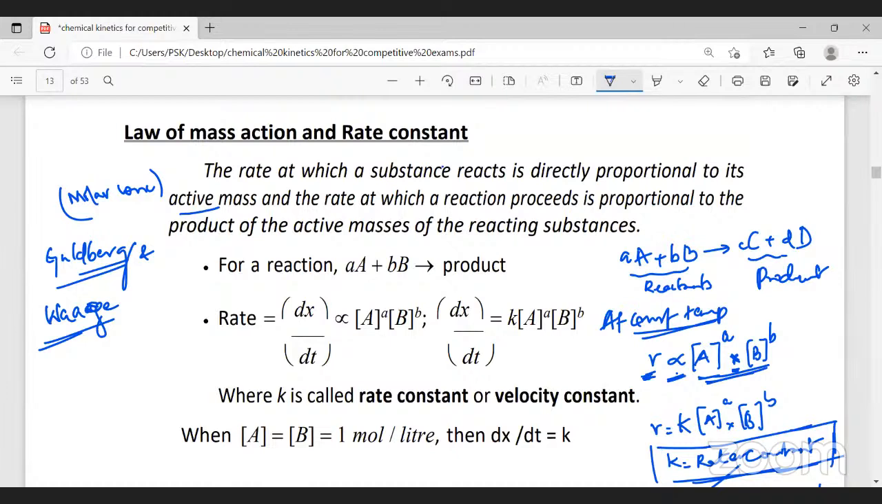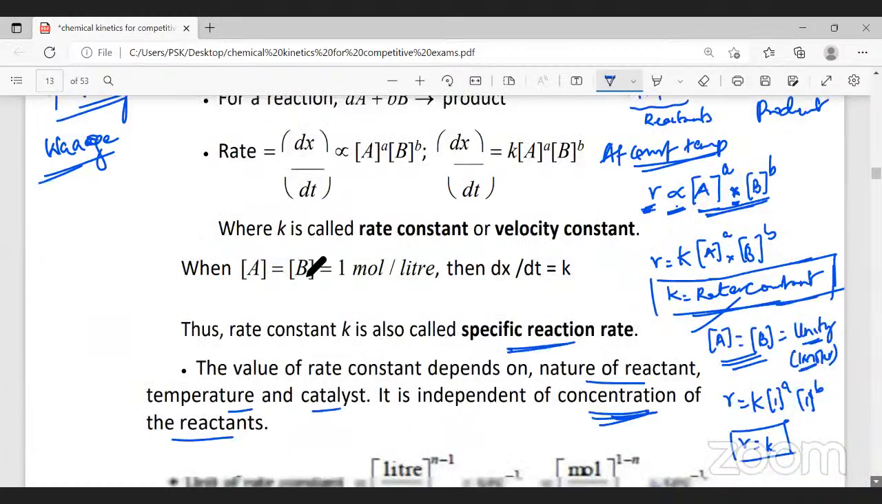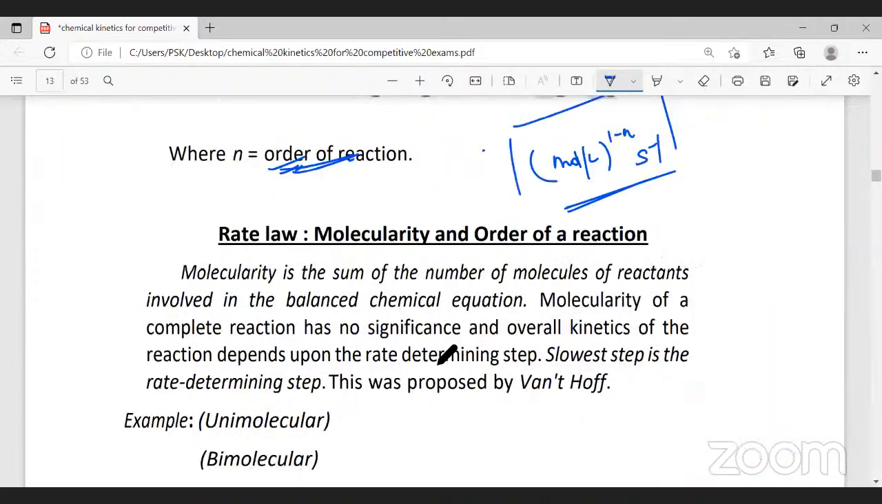All right. Now coming to the next topic, rate law, molecularity and order of the reaction. Now, what is this molecularity and order of the reaction? Molecularity, see, this is a very important question for the 12th standard exam. You should know what is molecularity and order of the reaction. Now, what is this molecularity?